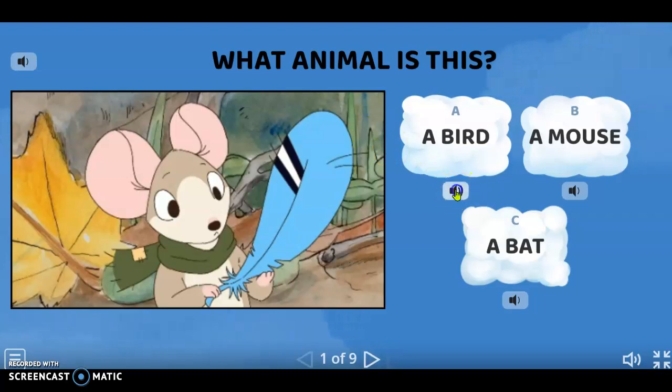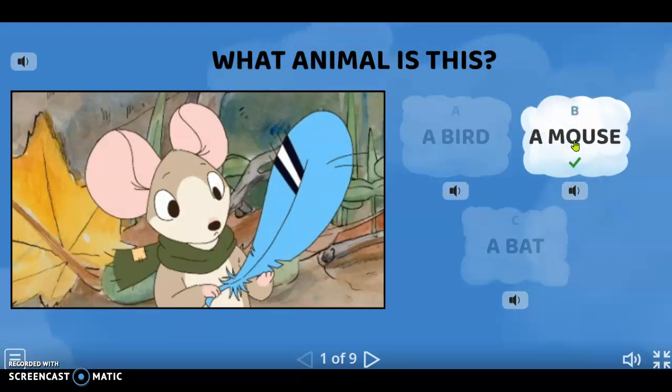Is this a bird, a mouse, or a bat? This is not a bird. This is a, yes, it's a mouse.